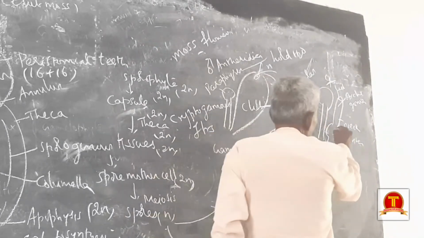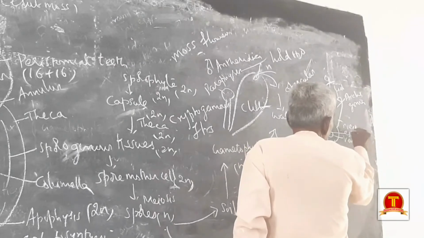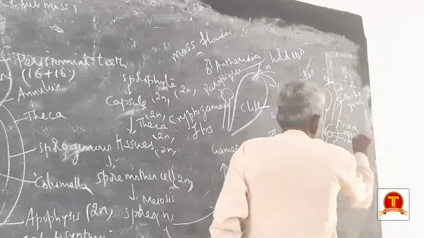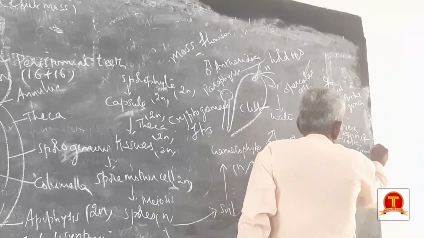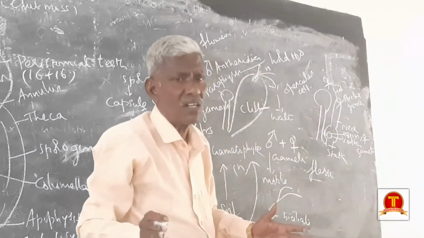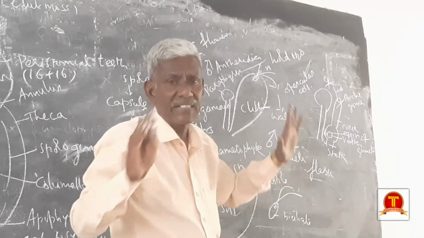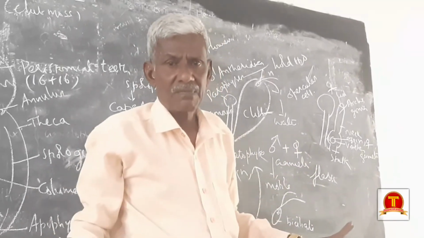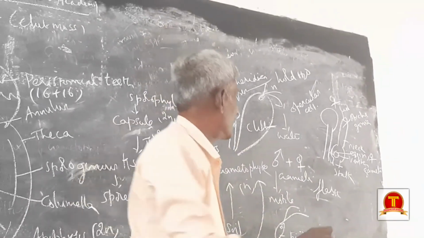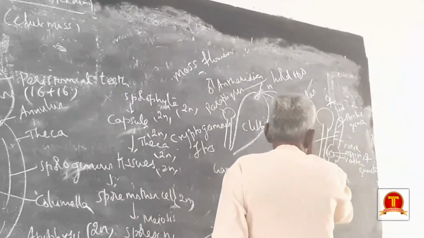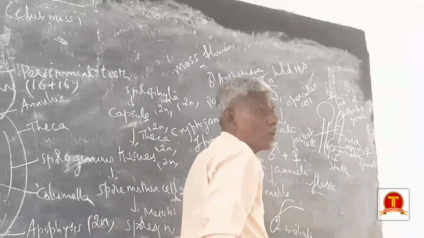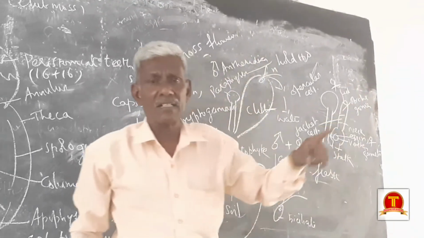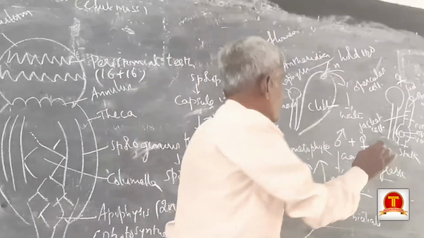This consists of the ovum, the female gamete. So the fertile part of the archegonium is the venter, and the neck has some cells called jacket cells. The lid cell or operculum can open.